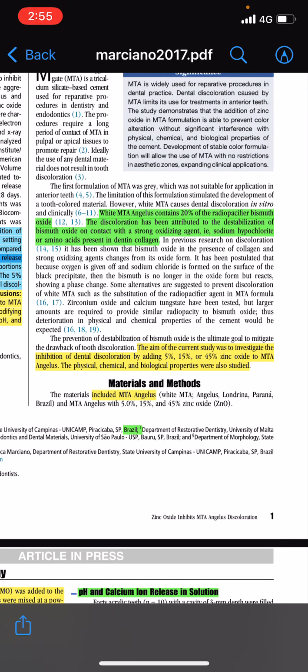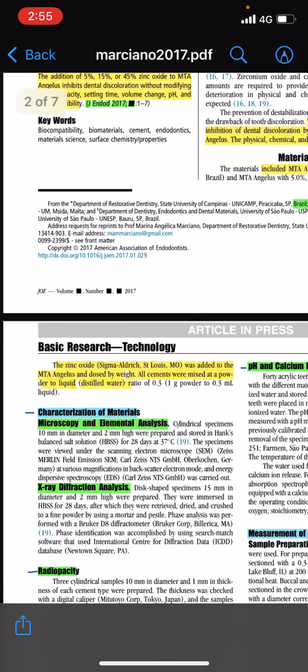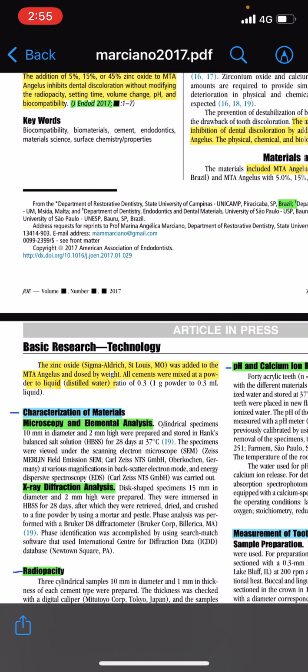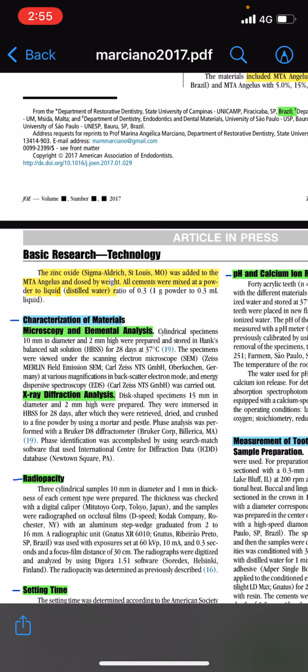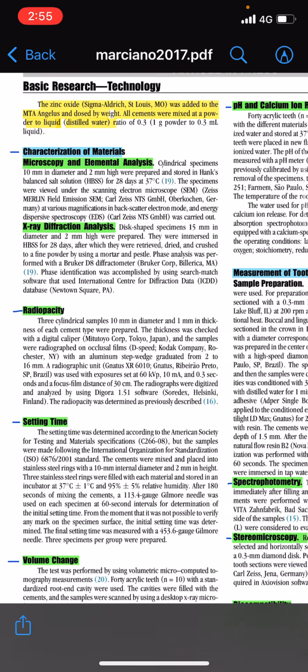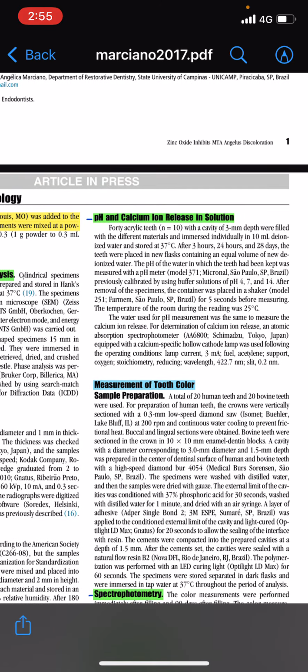For the materials and methods, they included MTA Angelus and mixed it with different concentrations of zinc oxide, as I mentioned before: 5, 15, and 45%. In all, the characteristics tested were: first, microscopy and element analysis, X-ray analysis, and then radiopacity, setting time, volume change, as well as pH and calcium ion release.